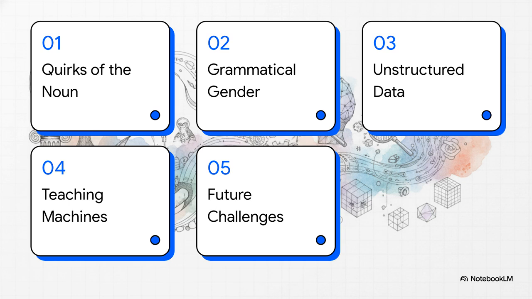First, quirks of the noun. Second, grammatical gender's ancient origins. Third, the unstructured data problem. Fourth, teaching machines to extract. And finally, co-reference and future challenges.